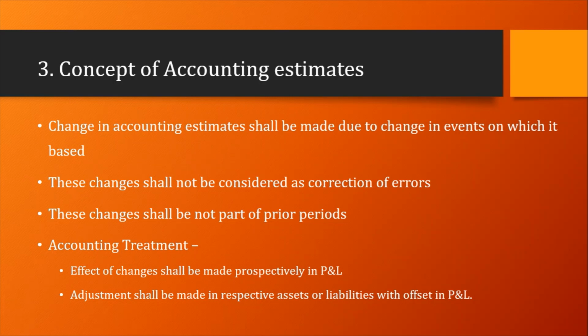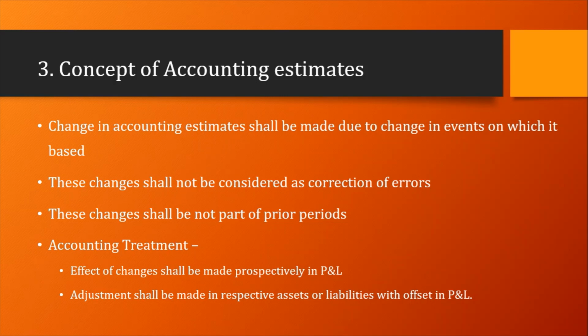Topic number 3, concept of accounting estimates. I mentioned earlier what accounting estimates are. Accounting estimate means that sometimes many items cannot be measured accurately. So for that, management makes its own judgment and comes up with an estimated value of those items. These are called accounting estimates, and these estimates are based on some event or circumstances. That's why if there are any changes in those events or circumstances, we could say that these are changes in accounting estimates.